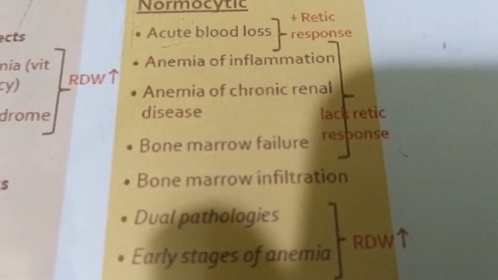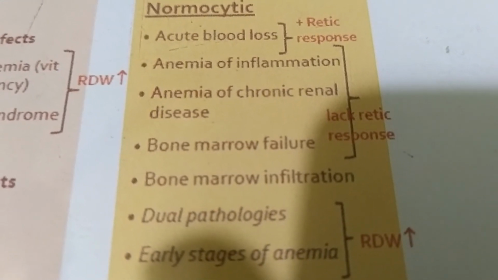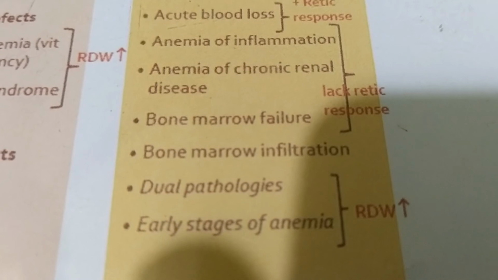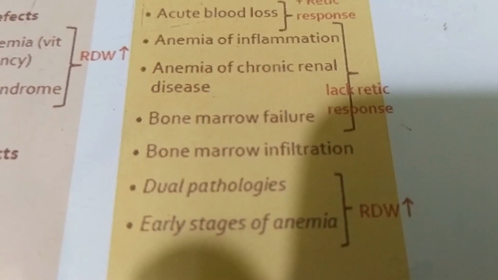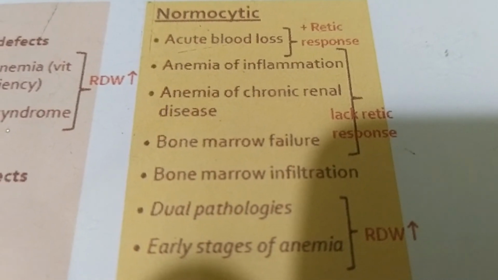Okay. Other causes of normocytic normochromic anemia may be bone marrow infiltration, sometimes dual pathology, and the early stage of any kind of anemia. At first, the anemia appears as normocytic normochromic anemia.